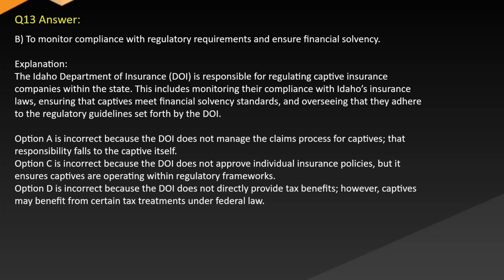Option A is incorrect because the DOI does not manage the claims process for captives; that responsibility falls to the captive itself. Option C is incorrect because the DOI does not approve individual insurance policies, but it ensures captives are operating within regulatory frameworks. Option D is incorrect because the DOI does not directly provide tax benefits, however, captives may benefit from certain tax treatments under federal law.